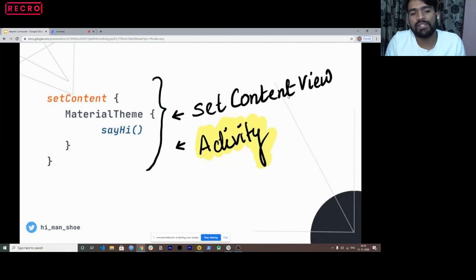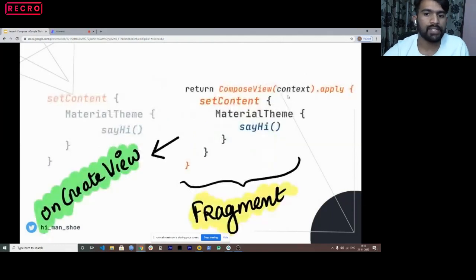We have a composable function which says setContent. And inside that, we have another composable function of theme. That's optional, that's something I have kept, but this is how you design it. And then we have called say hi. So this is how you set your UI inside an activity first, right? In just a sec, in the second part, let's see how we set it in the fragment.